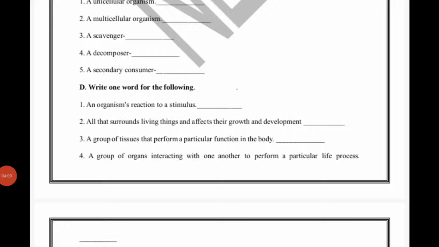Now D, write one word for the following. First one, an organism's reaction to a stimulus, so it is called response. Second, all that surrounds living things and affects their growth and development, so write down environment in the fill up. That means the sentence will be, all that surrounds living things and affects their growth and development is called environment.